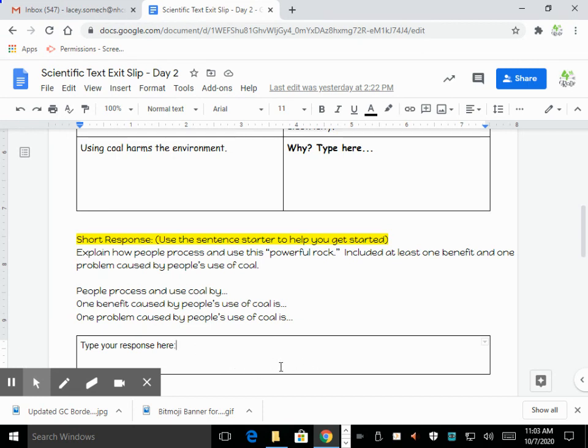When you're finished, friends, make sure you turn it in and you mark it as done. I can't wait to read through your responses today. I hope you found some interesting facts in learning about this powerful rock that we call coal as we continue examining our scientific text and looking at causes and effects of the natural world around us.